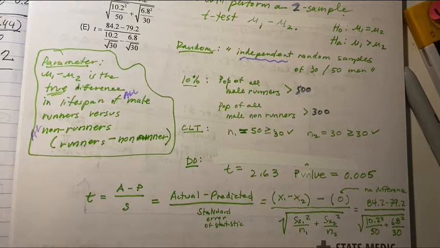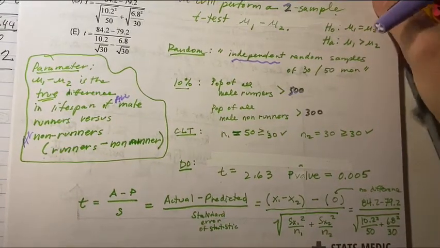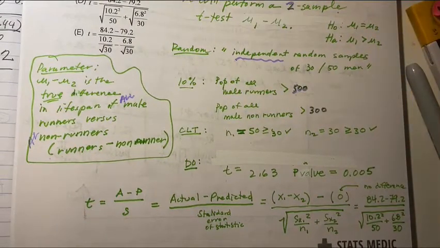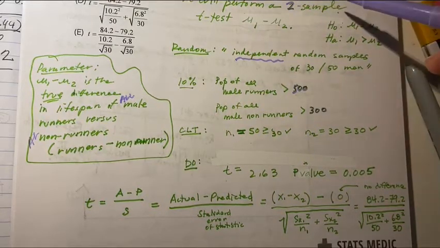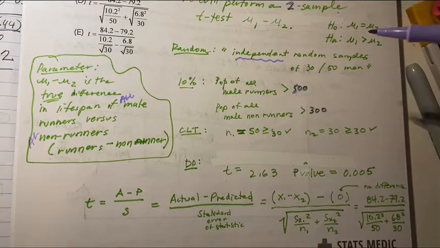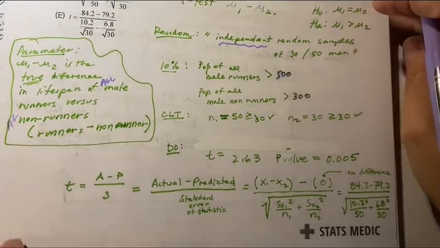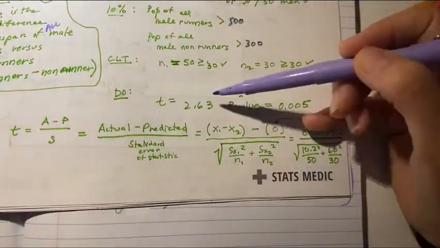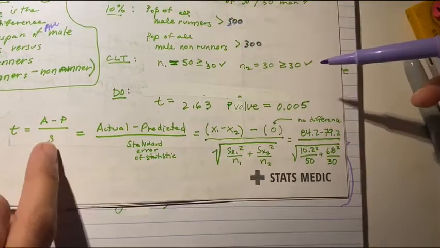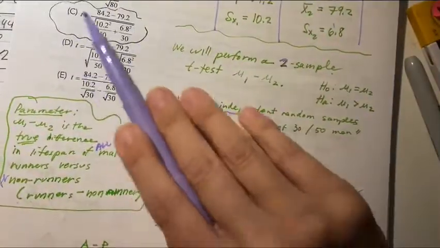Okay, so how would we calculate this in our calculator? We would go to a 2 sample test and type in this data. Okay, so let's take a look. If I type that data in my calculator, I get these 2 values. All right, so what was happening here?